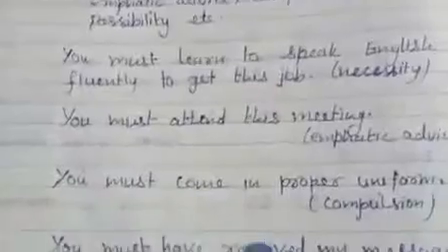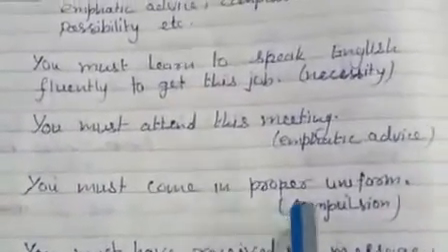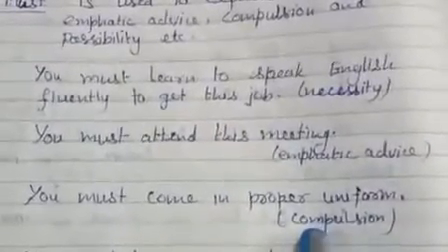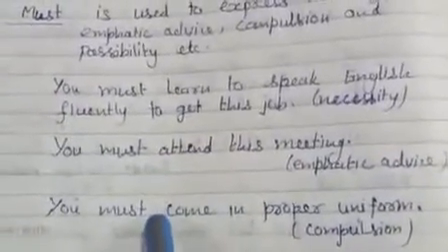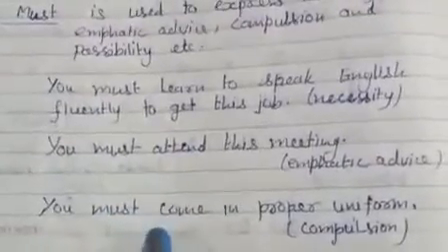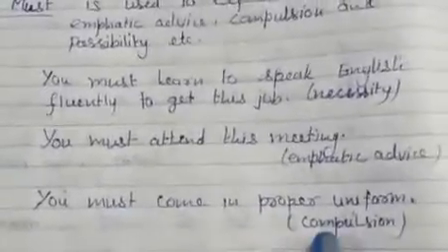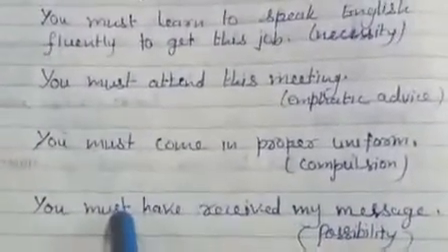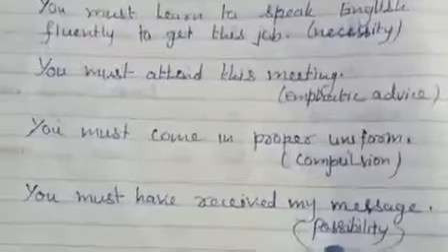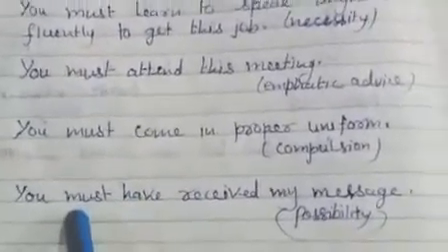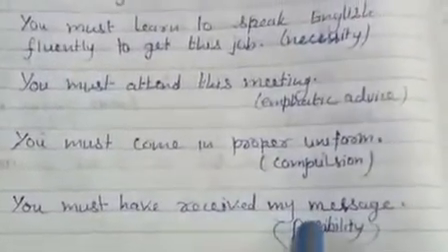Next sentence is you must come in proper uniform. Here must is expressing compulsion, that the person has to come in proper uniform. That is must. It is showing compulsion. You must have received my message. Here must has been used for showing possibility, or for such type of sentences we use have with must. So just pay attention. You must have received my message.